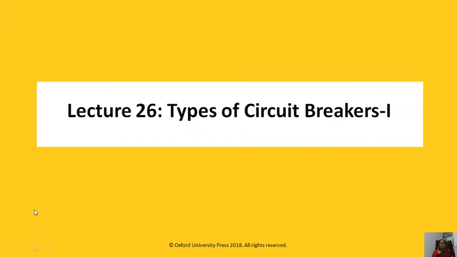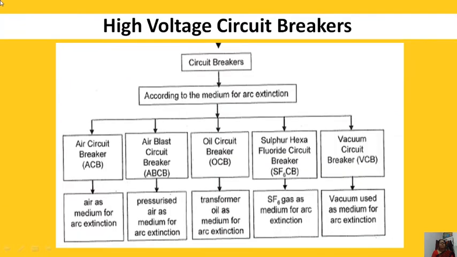We have five different types of high voltage circuit breaker based on the arc quenching medium they are using. We have air circuit breaker, which uses air at atmospheric pressure. We have air blast circuit breaker ABCB, which uses pressurized air as arc quenching medium. Oil circuit breaker OCB uses transformer oil as arc quenching medium. Sulfur hexafluoride circuit breaker uses SF6 gas, and VCB vacuum circuit breaker uses vacuum for arc interruption.